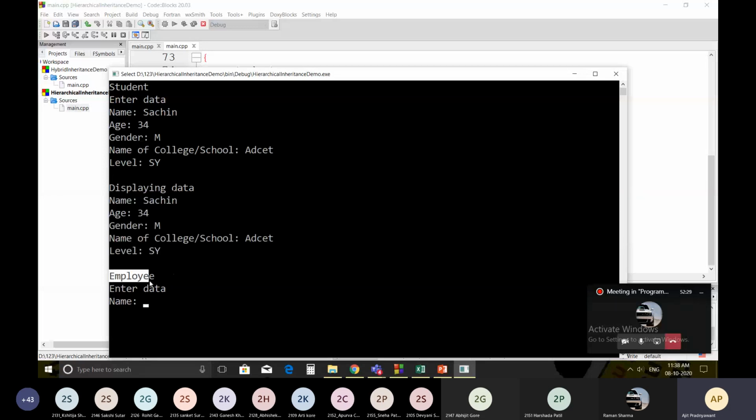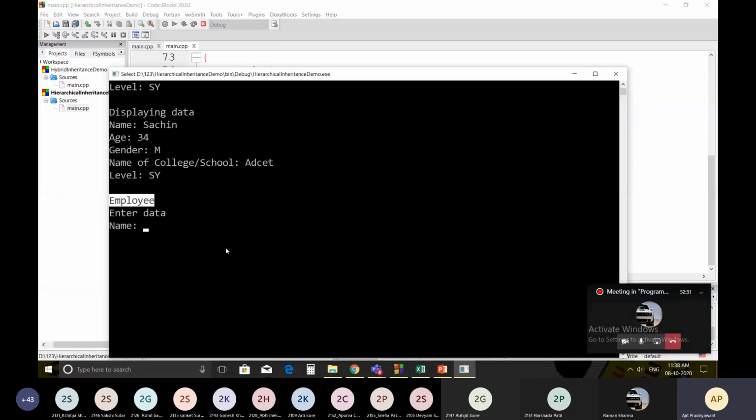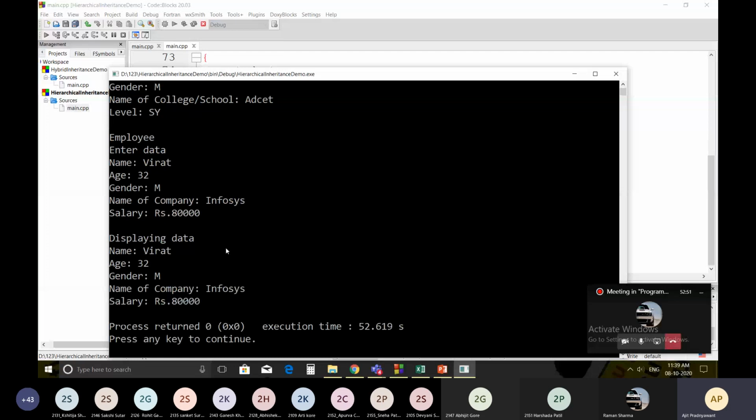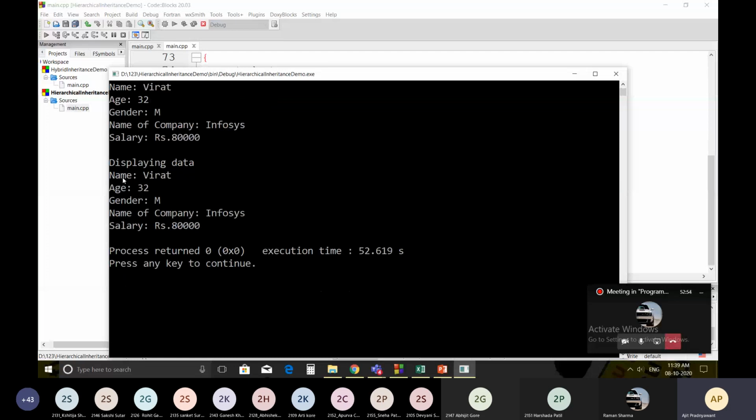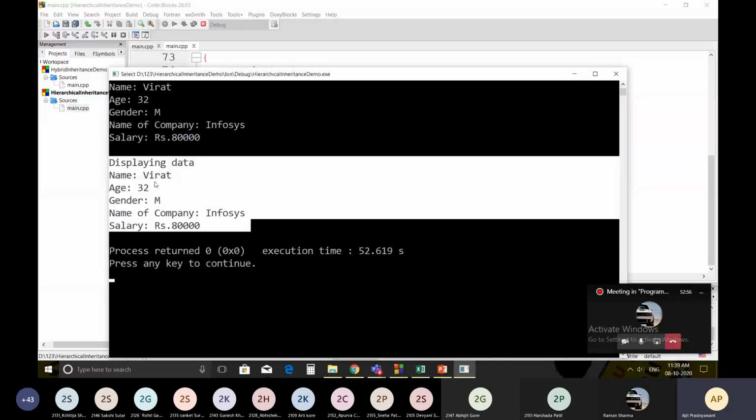Next, it will ask for the employee data. Enter the name. Suppose Virat, age suppose 32, gender male, name of the company, and then it will display this employee data, that is name, age, gender, name of the company, and salary.